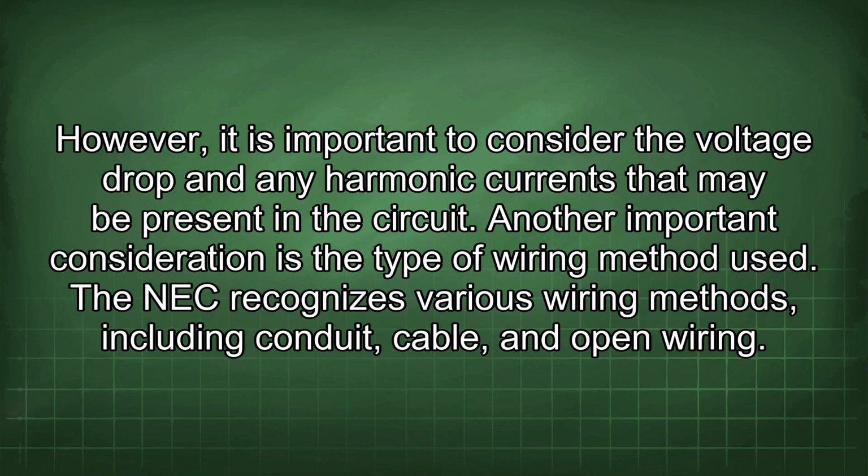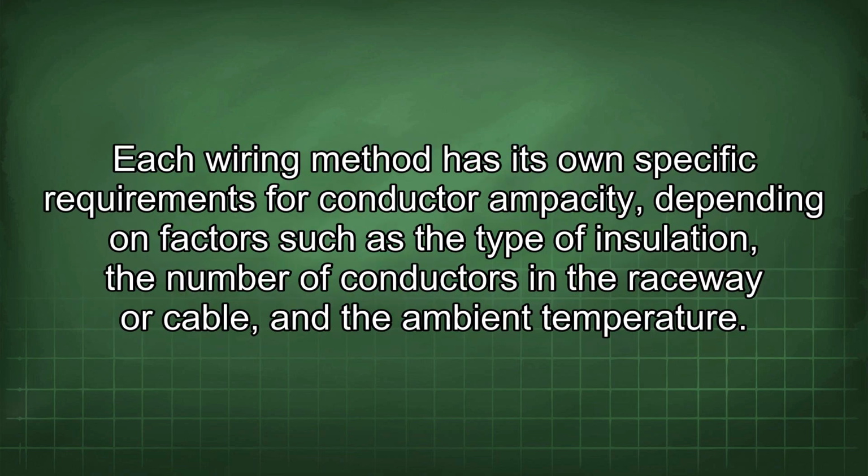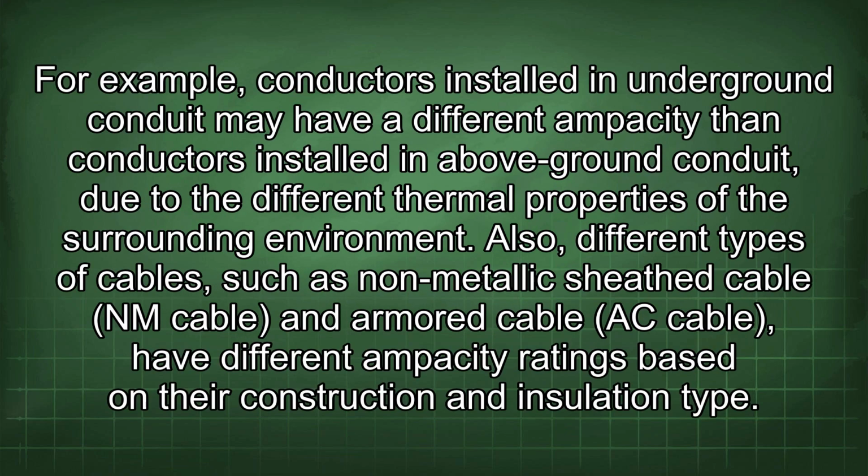Another important consideration is the type of wiring method used. The NEC recognizes various wiring methods, including conduit, cable, and open wiring. Each wiring method has its own specific requirements for conductor ampacity depending on factors such as the type of insulation, the number of conductors in the raceway or cable, and the ambient temperature. For example, conductors installed in underground conduit may have a different ampacity than conductors installed in above-ground conduit, due to the different thermal properties of the surrounding environment.